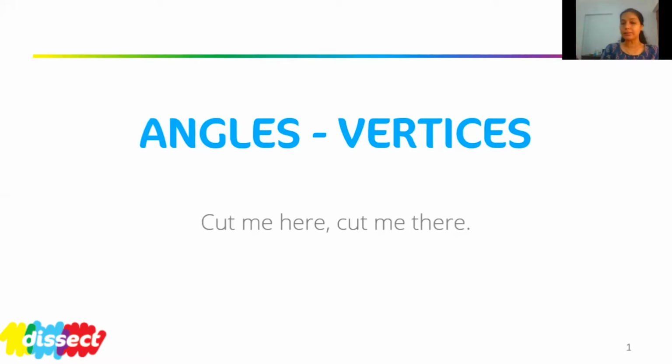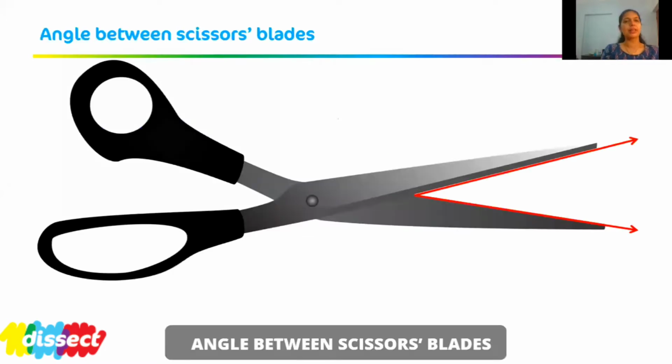Cut me here and cut me here. Let's see what is there to cut. See, like we all know, this is a scissors, correct? The scissors' two blades have been joined at one point using a screw. In science, we say it is a fulcrum, correct? So two blades have joined at one point.